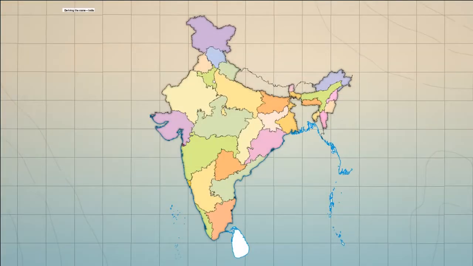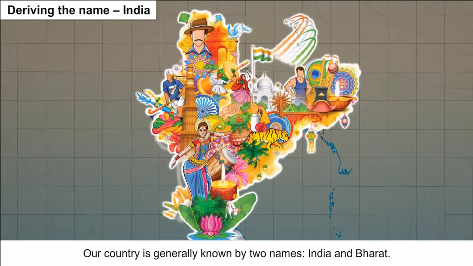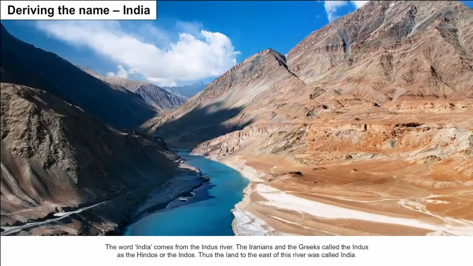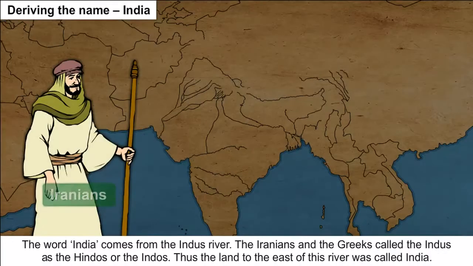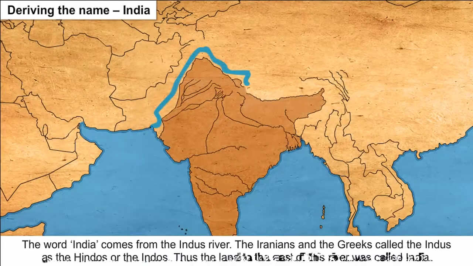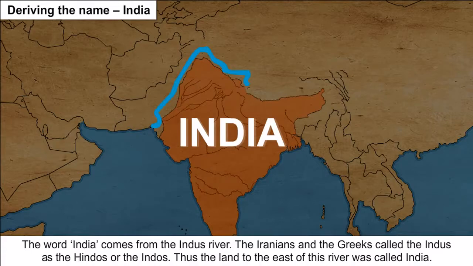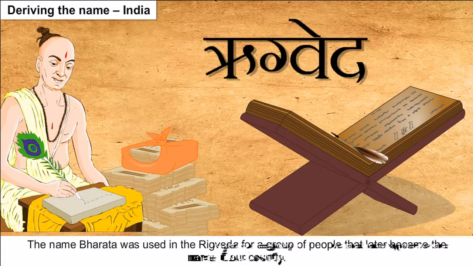How? Deriving the name India. Our country is generally known by two names, India and Bharat. The word India comes from the Indus River. The Iranians and the Greeks called the Indus as the Hindus or the Indos. Thus, the land to the east of this river was called India. The name Bharat was used in the Rig Veda for a group of people that later became the name of our country.